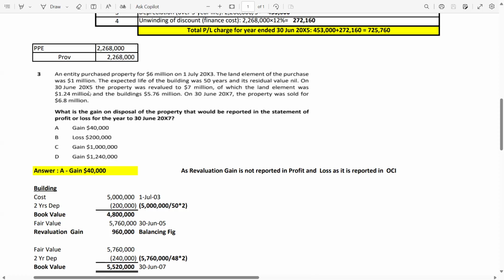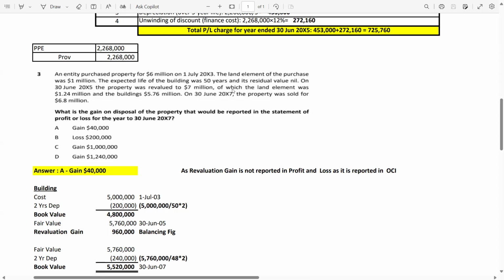On 30th June 2005, the property was revalued to 7 million. Again, the important word is property, meaning the revaluation is related to the entire property. So you do not need to compare this 6 million with this 7 million, because in this 6 million there is 1 million related to land which is never depreciated, and the remaining 5 million related to the building which is a depreciable item. Now, the total revaluation related to the property is 7 million.